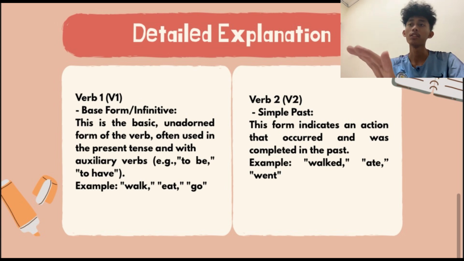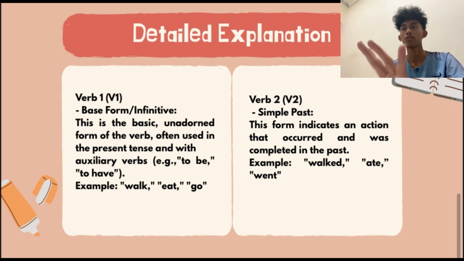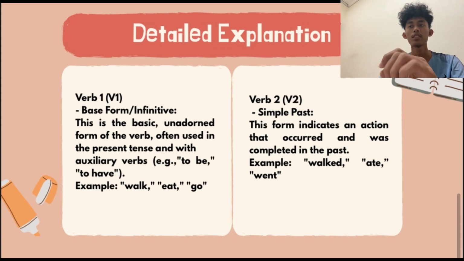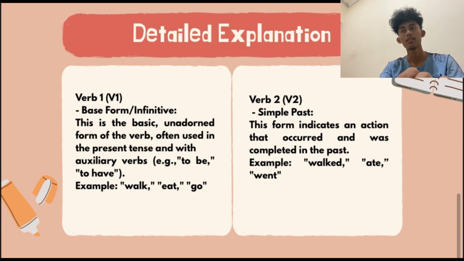Next, we have verb 2 or V2, which is used for simple past. This form indicates an action that occurred and was completed in the past. For example, walked, ate, and went.